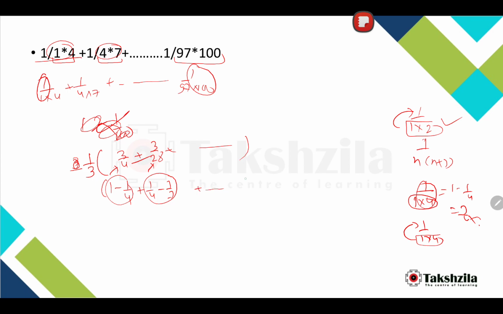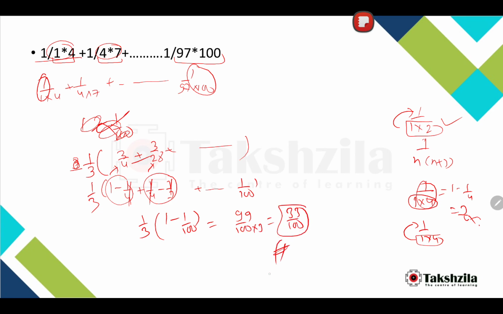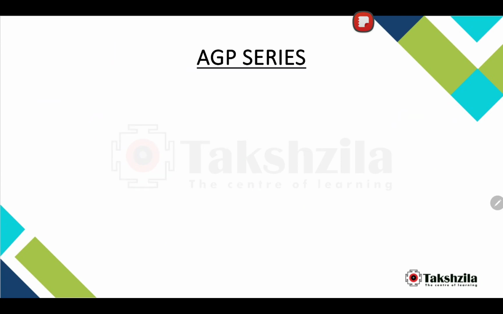So the only twist was, the last term will be 1 by 100, all these will get cancelled, only 1 by 1 into 100 will remain, and outside we have 1 by 3 as well. So 1 by 3 will remain, so this will be 99 by 100 upon 3, so this will be 33 by 100. So this was the only twist, and this is telescopic, that's it, done. Nothing more is needed in this.